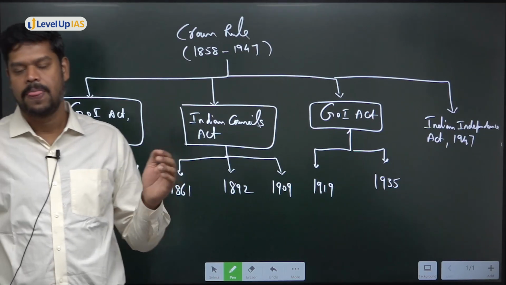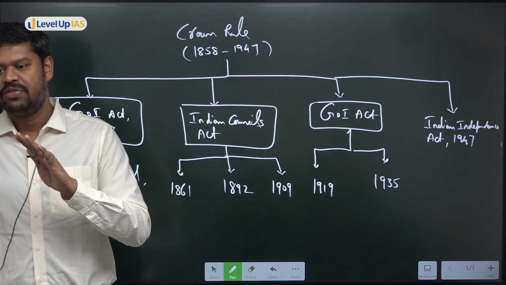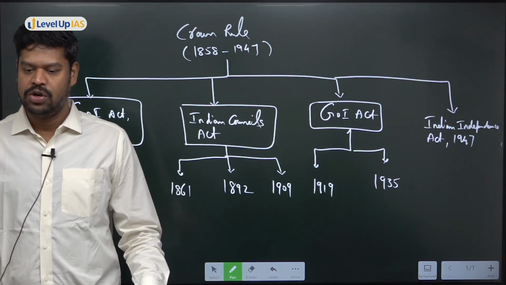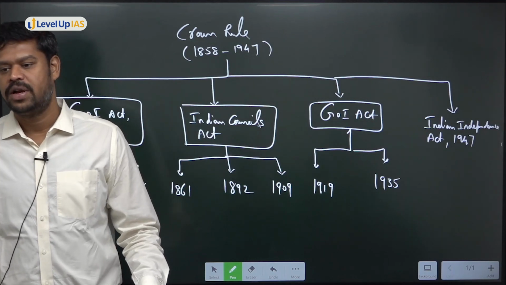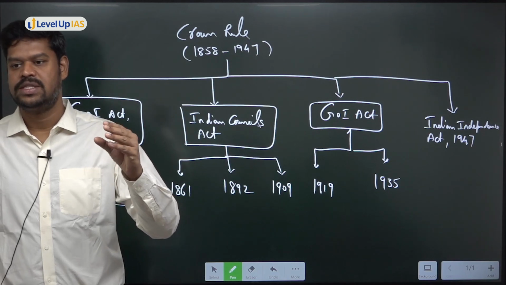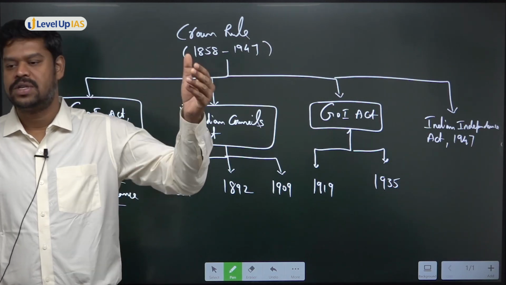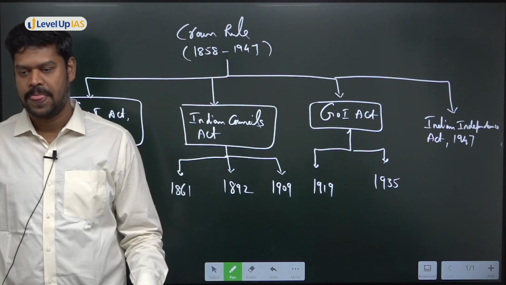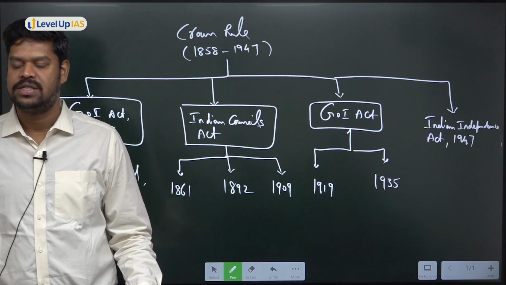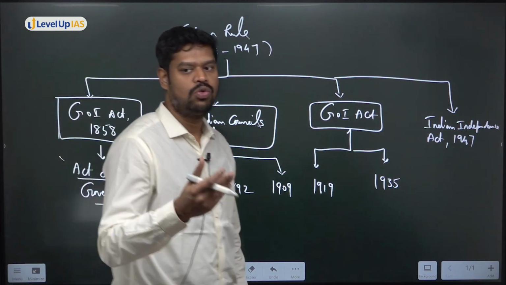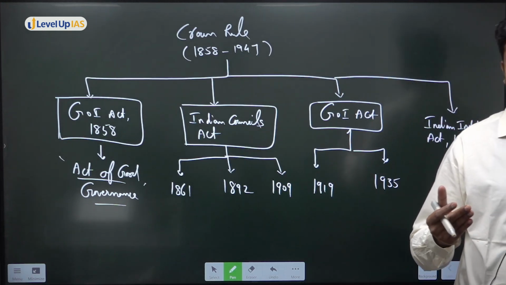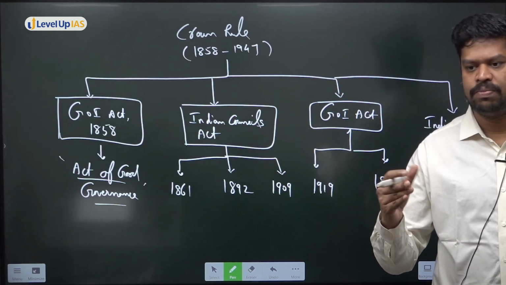But try to understand, the Government of India Act 1858 did not do any major change in terms of governance, but it was trying to do primarily one thing. What it was primarily trying to do? It is only trying to shift the authority from the hands of the East India Company to a person who is called a Secretary of State. So henceforth, who is going to be responsible for the administration in British India? It is a Secretary of State. So before that, who was responsible for the administration of British India? It was the Court of Directors and the Board of Control. So majorly it is Board of Control.